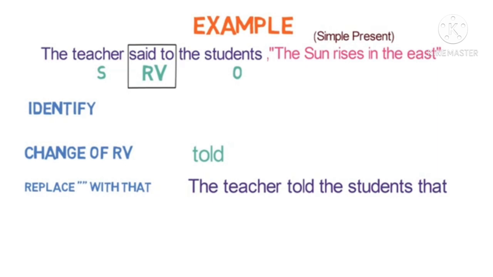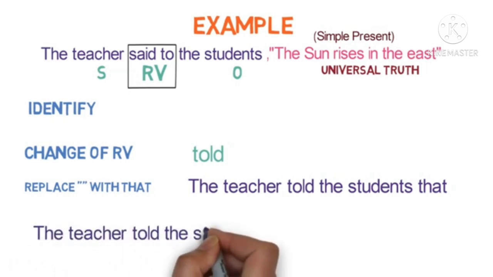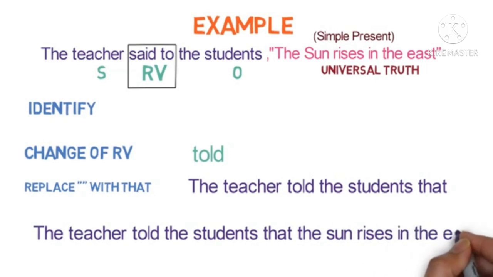Then what is the next step? You have to identify the tense and you have to change it. So it is already in the simple present tense, but here there will be no changes because the sun rises in the east is a universal truth. In case of universal truth, you are not supposed to change the tense. Okay, is it clear to you? So now it gets converted to: the teacher told the student that the sun rises in the east.